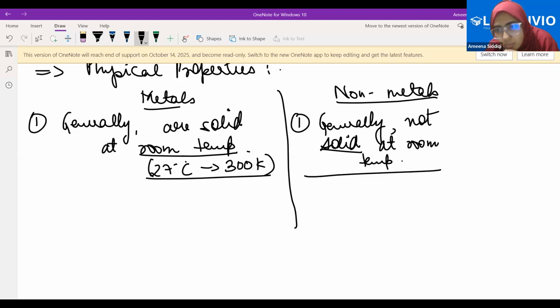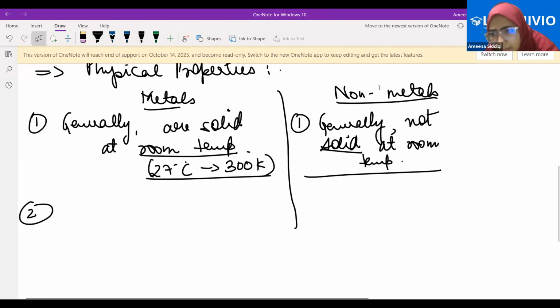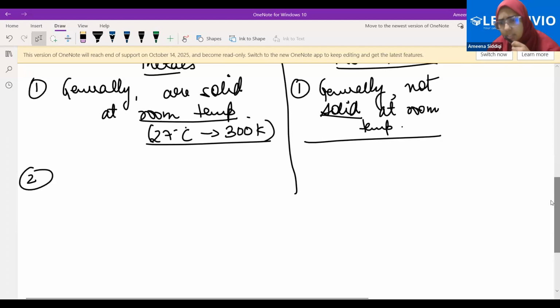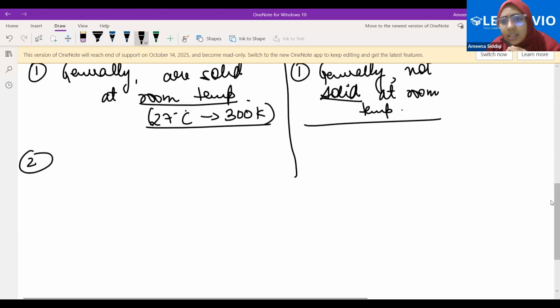Any confusion here now? No. Fine. The second one we can simply write as generally gaseous at room temperature. In whatever manner you say it, the physical state of non-metals is basically more of the gaseous state. Fine. Coming to the next property.